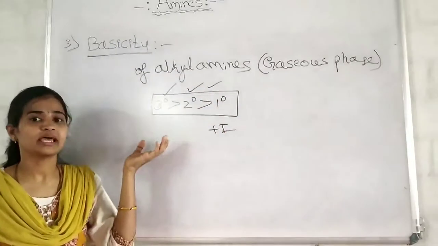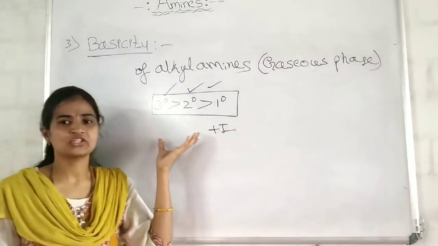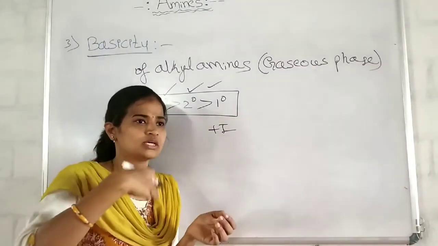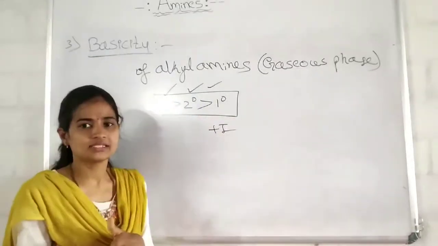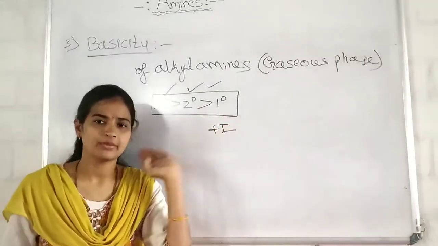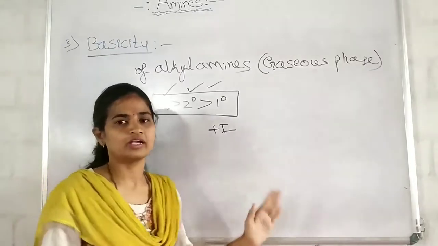As three alkyl groups are present in the tertiary amines, they show the greater plus I effect. Therefore, tertiary amines release the lone pair of electrons very easily compared to the secondary as well as primary amines. Hope you have understood.